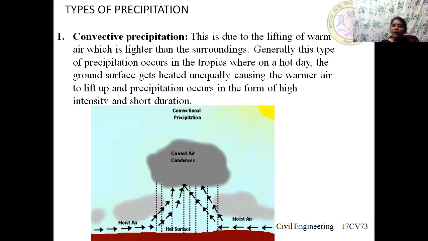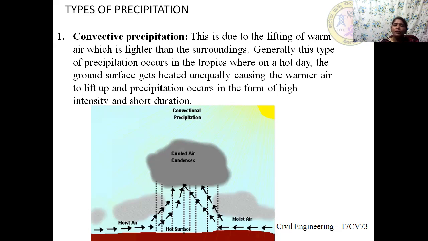It starts moving up when the cool air rushes in horizontally.